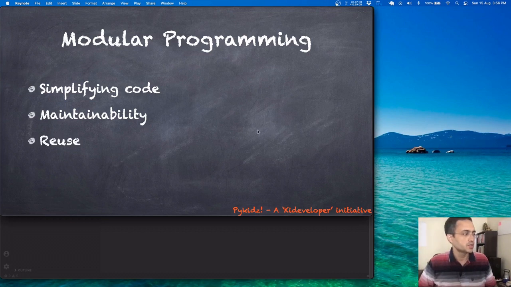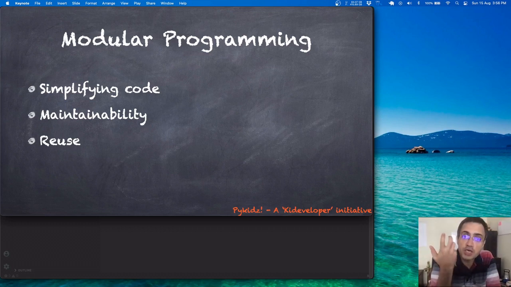The next one, the big one, is reuse. We already saw this with functions, right? Functions can help with reusability, and modules can too, and are typically a collection of related functions, right? That's what generally a module is. Of course, it can have other things too, but primarily it will be a collection of related functions.